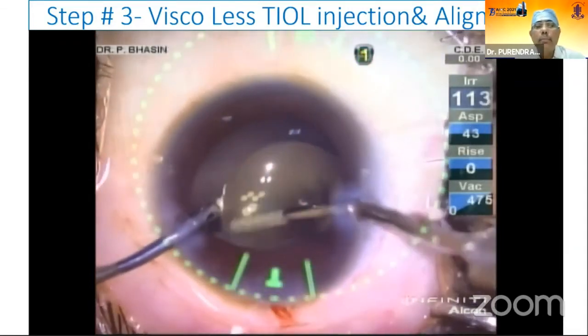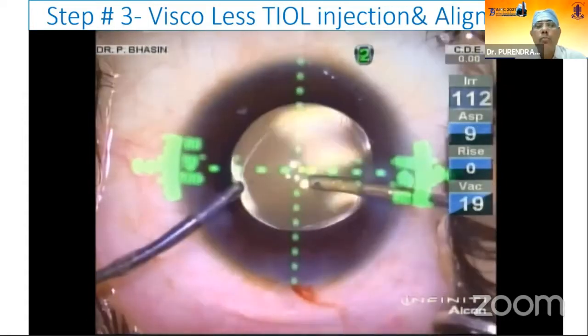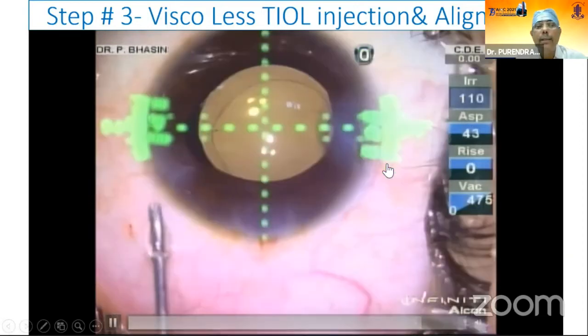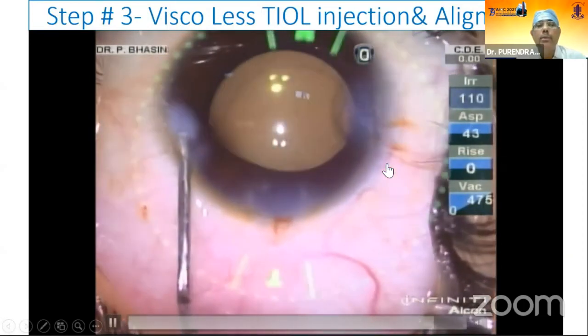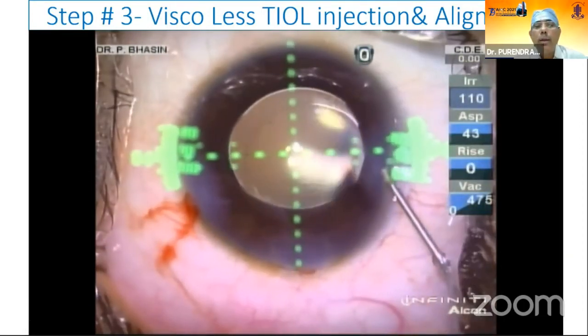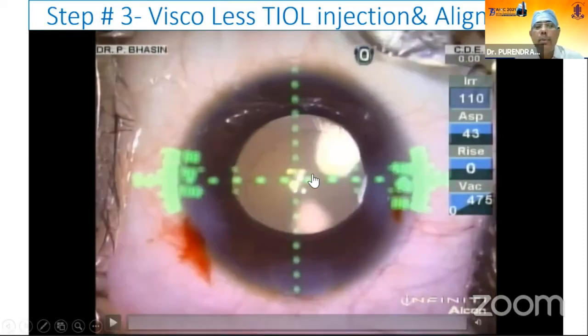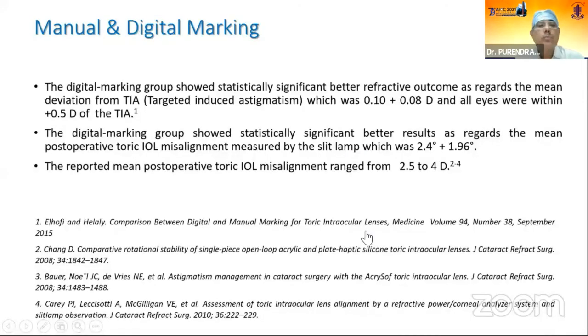So now with the bimanual technique, I'm rotating the lens, and this is the intended axis at which the lens has to be placed. And I've placed it here, and it has been accurately placed at the particular meridian, as you can see in this particular fixing of the image.